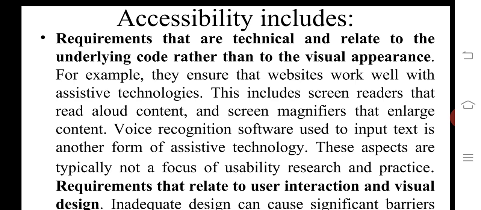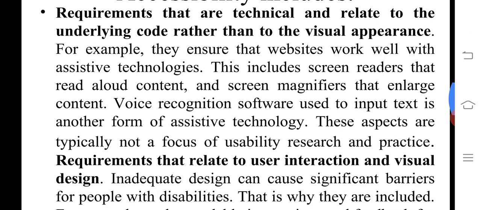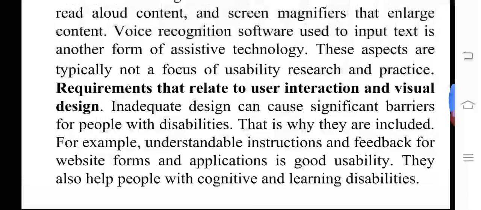So previously we discussed that accessibility often describes the hardware and software designed to help those who experience disability. So that is one requirement. And then the requirement related to user interaction and visual design. Inadequate design can cause significant barriers for people with disabilities.